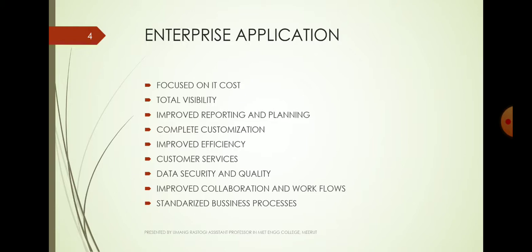The next application is total visibility. You can see that all departments will be connected with each other in one system. That means every department's people have access to take everything from the computer. All data will be transparent for everyone.